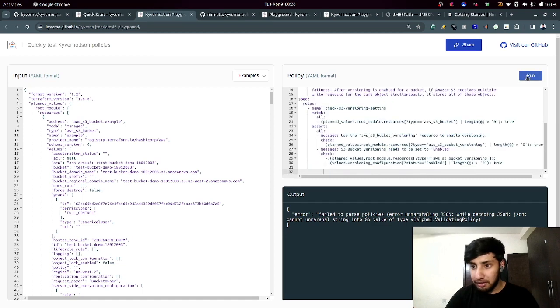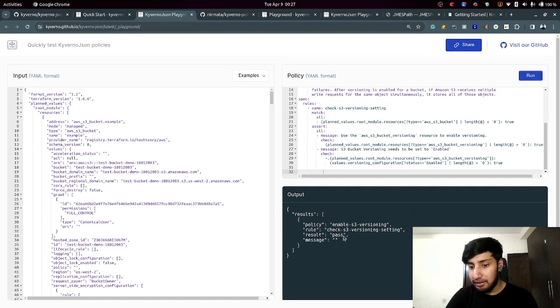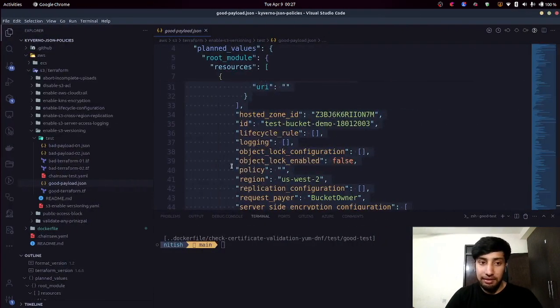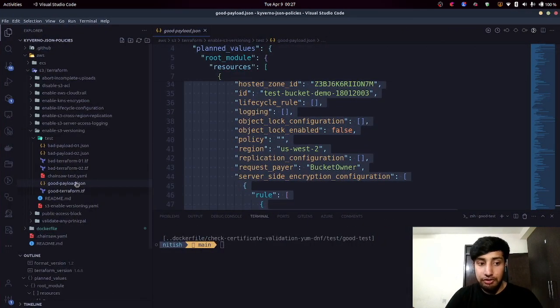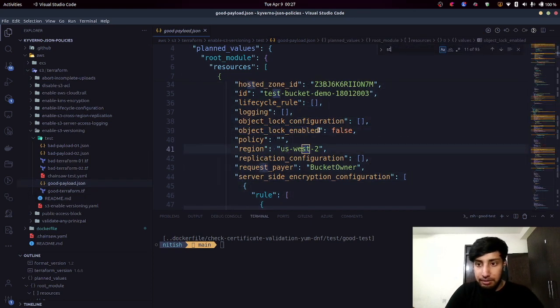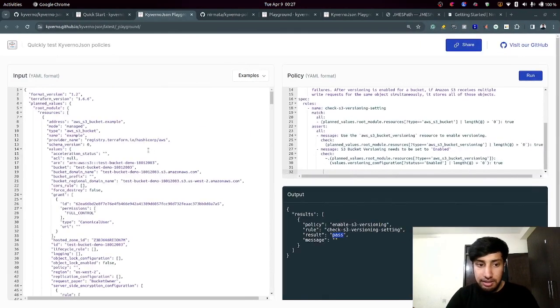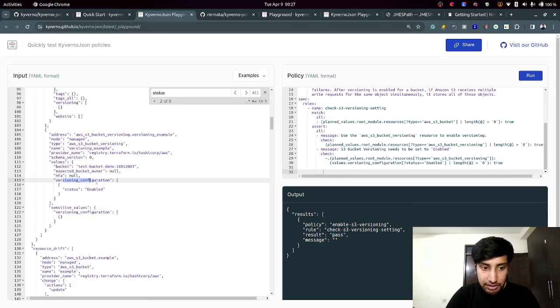If I try to run this now, let's see, it's saying that your result is passing. What is happening is that you need to make sure which field is actually getting affected. If I look for where my status is, because status is the main field, and I search here for status, you can see here is a versioning configuration with status as enabled. Cool.